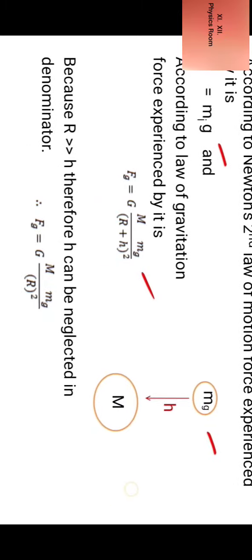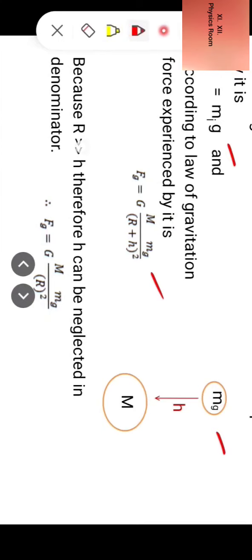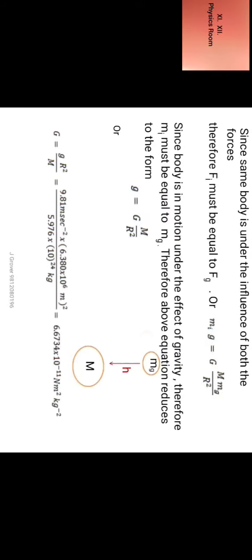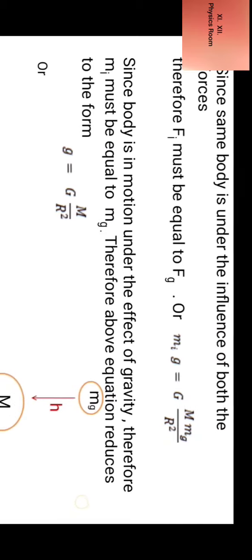Now, because r is very large as compared to h, therefore h can be neglected in the denominator, and the expression reduces to the form Fg equal to G M mg divided by r square. So we are to calculate the value of capital G from this expression.